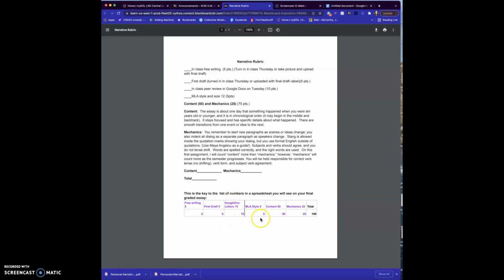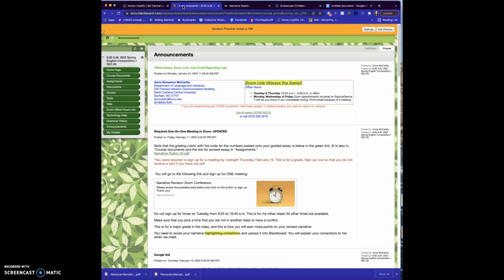Did you use MLA style: name, instructor, class, date, centered title? That was worth 5 points. You also had points taken off if you did not use double space. The content this time was worth 50 points. That's, did you stay on topic? Did you have good details? And then the mechanics had to do with grammar, and what we have done so far before you wrote this the first time was verb tense, pronouns, and all of those sorts of things. All right, let me go in here back to the paper.